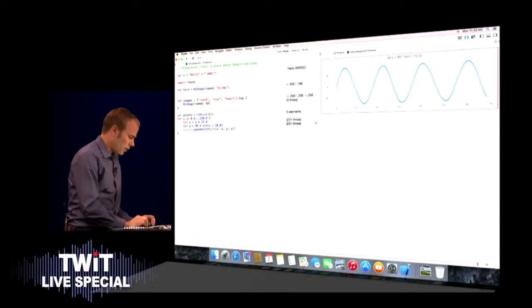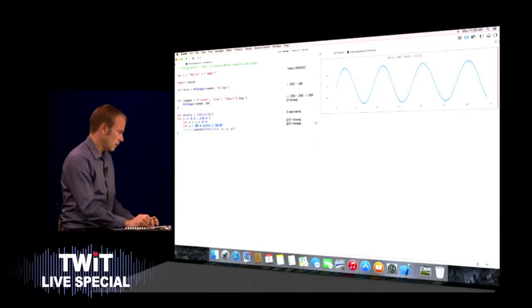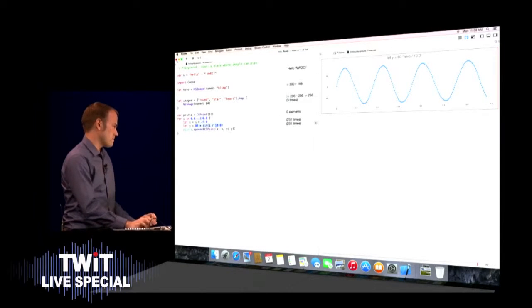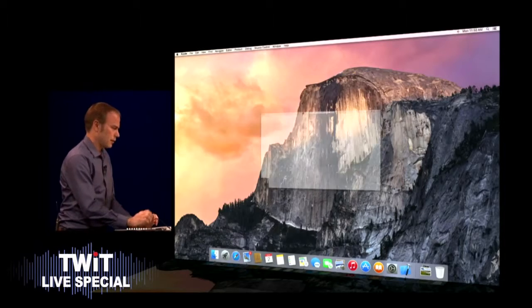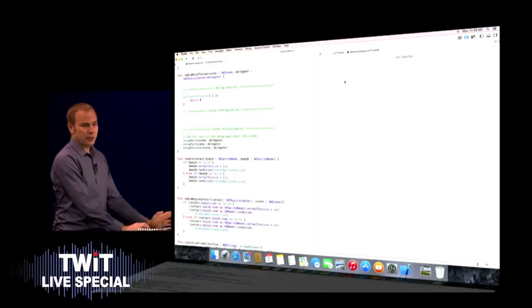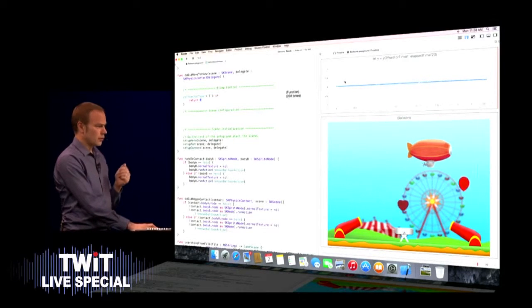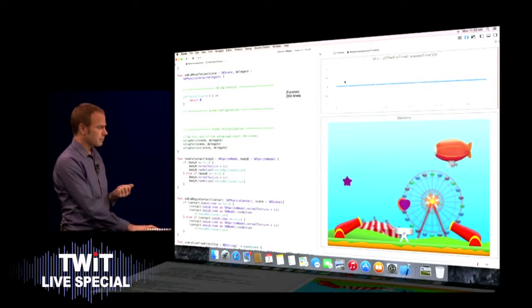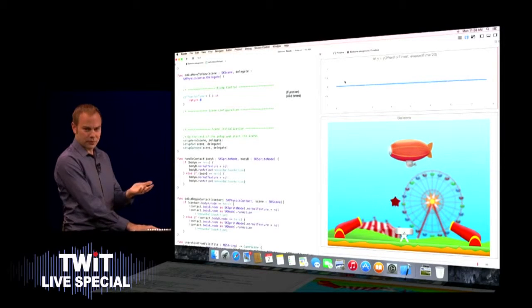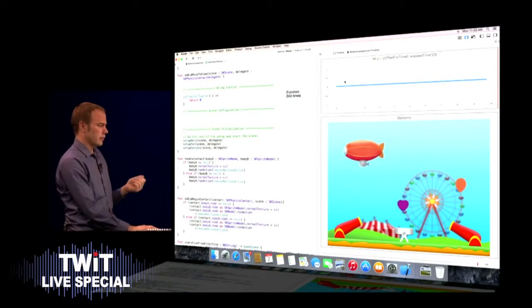So now that we have this the way we want, we can take this and copy it, and let's go to the game that I'm working on. It's right here. Now this is a playground just like before, but here I have a game code written using SpriteKit. Now you can see our blimp going left and right straight across the scene.